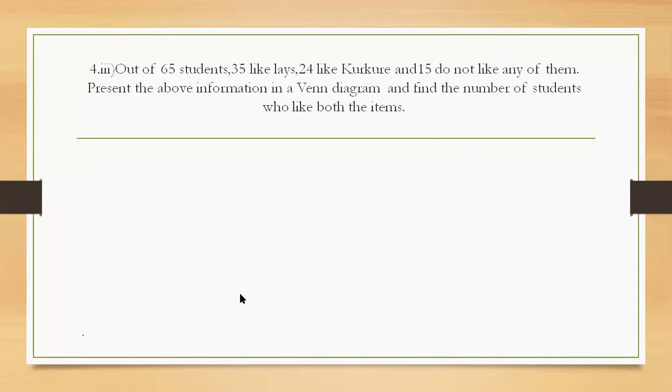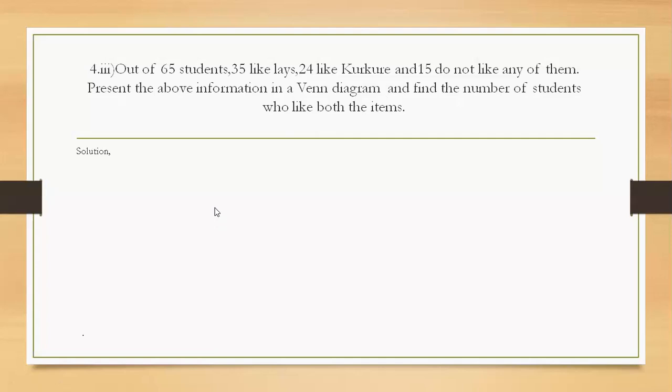Okay, children, the question goes like this. Out of 60 students, 35 like Lays, 25 like Kurkure, and 15 do not like any of them. Present the above information in a Venn diagram. Here we have to draw a Venn diagram first and find the number of students who like both the items. We have to find the intersection.